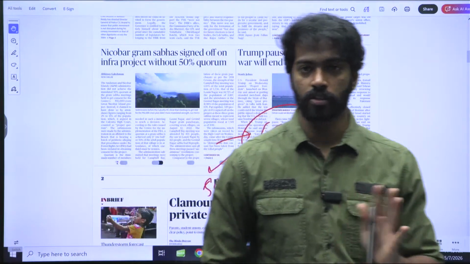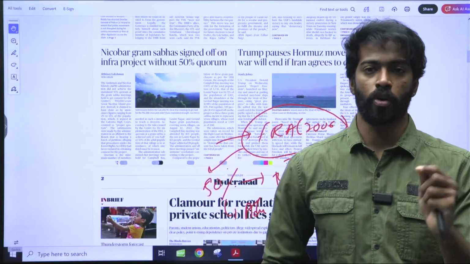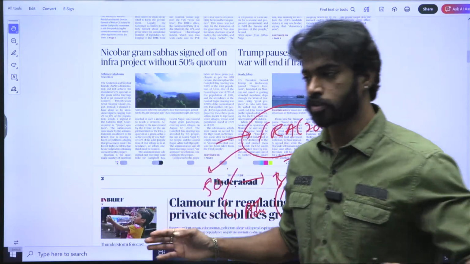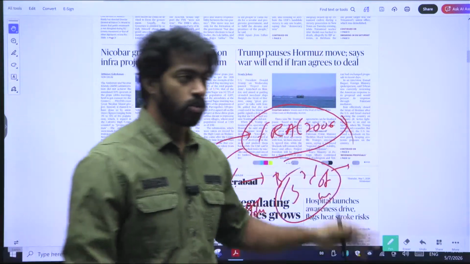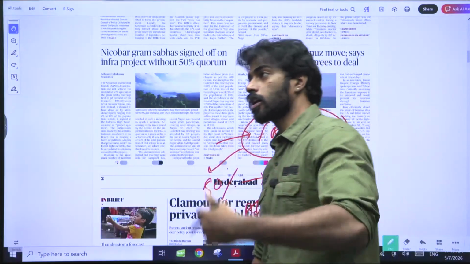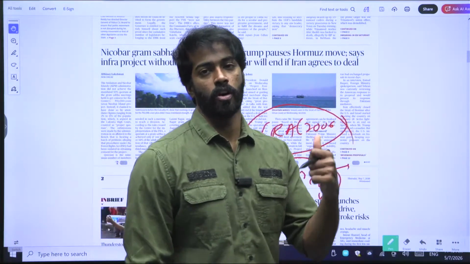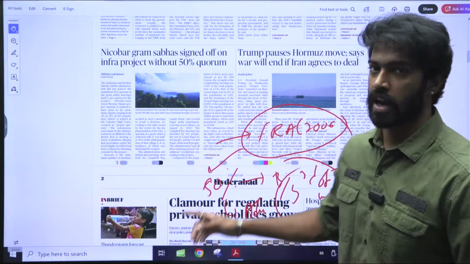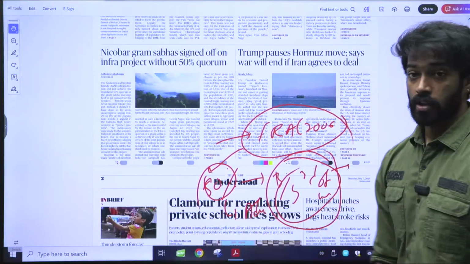Gram Sabha is different than Panchayat. Gram Sabha is an adult body of voting, meaning that all the adult population that are present is nothing but Gram Sabha. Panchayat is different. Okay. So what this particular article is saying is that in order for any usage of a particular land, you need an approval of the Gram Sabha, and that approval needs to have a quorum of 50% of the adult population and one third of the women population.